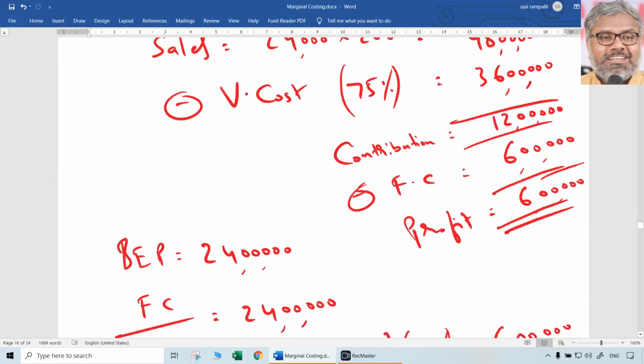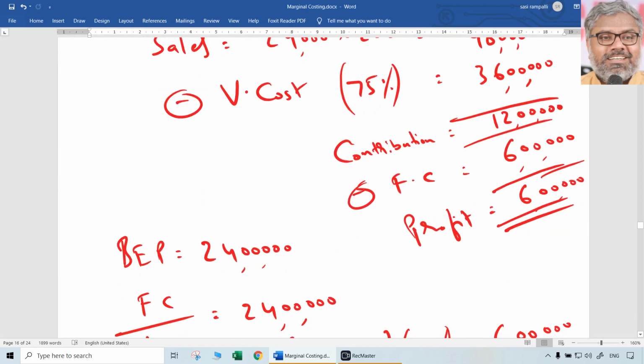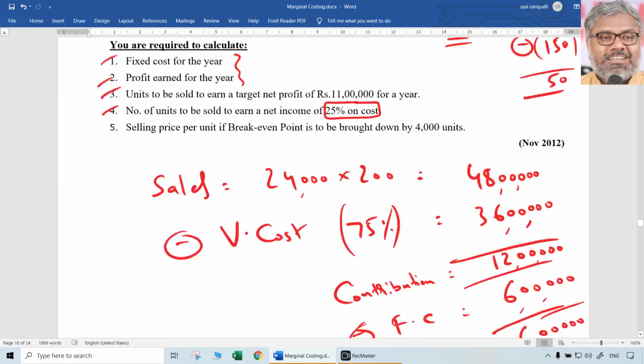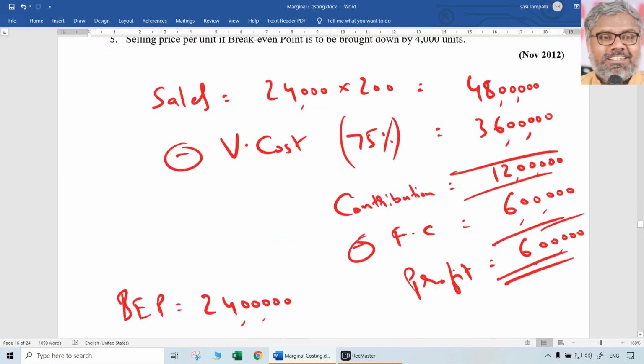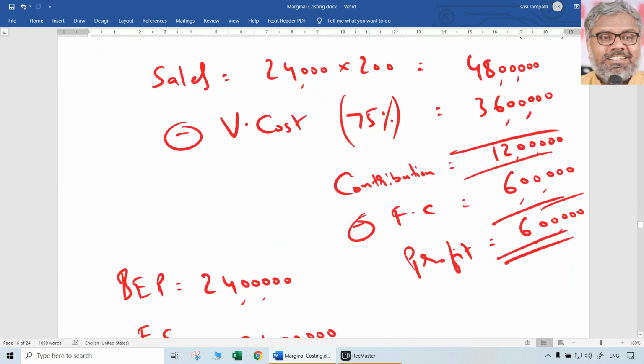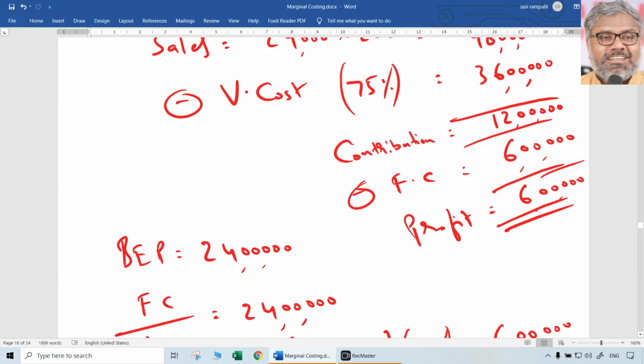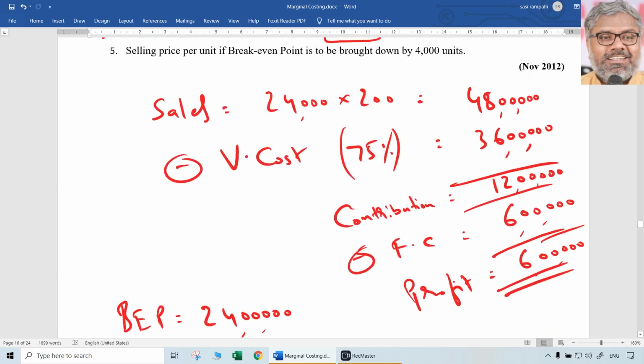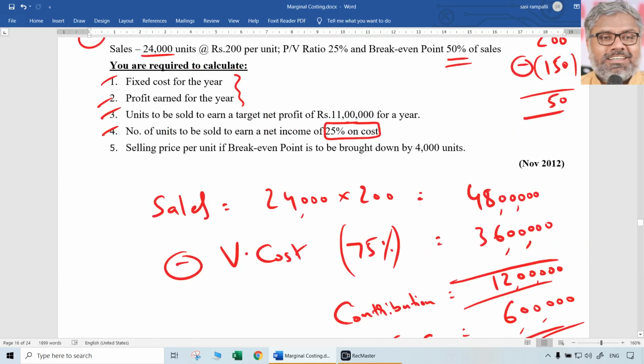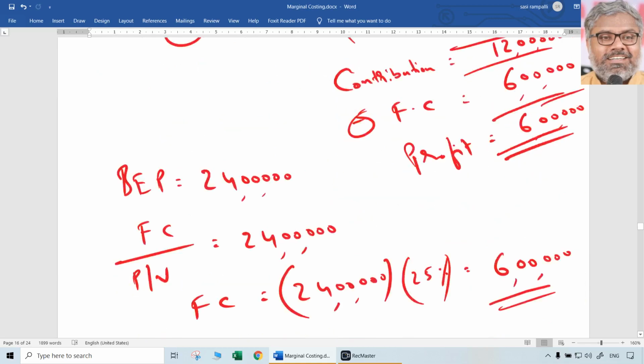How much profit were they earning now? If they were selling only 24,000 units according to the existing data, they were earning only 6 lakhs profit on a sales of 48 lakhs rupees. That means only 12.5% profit they are earning on sales as of now.